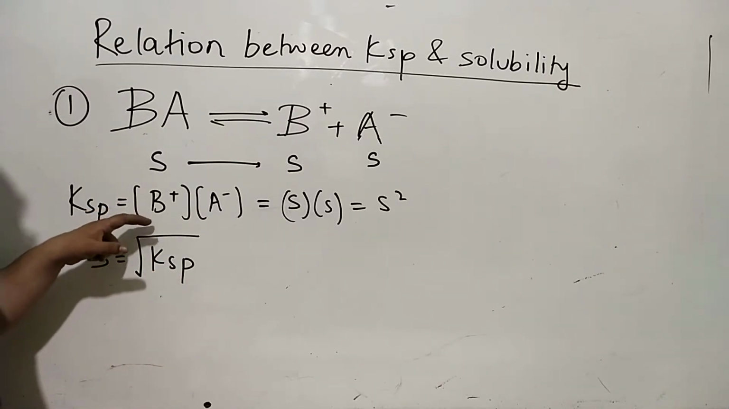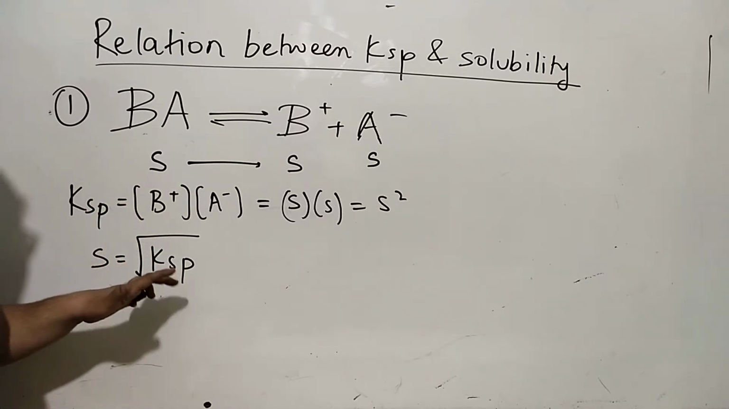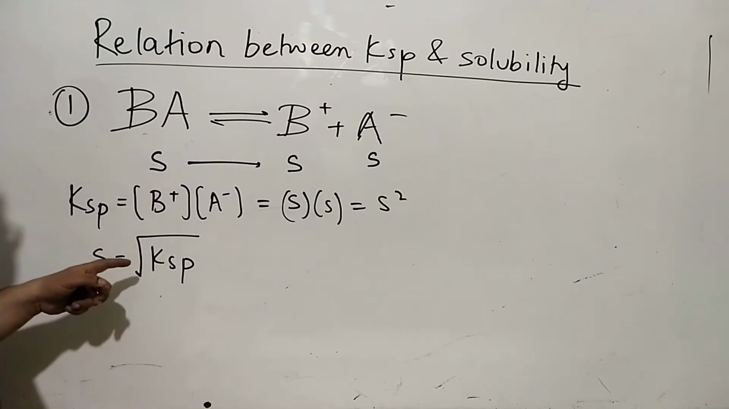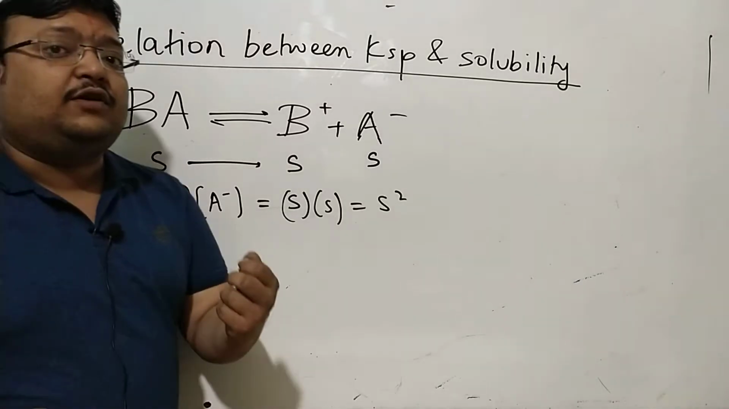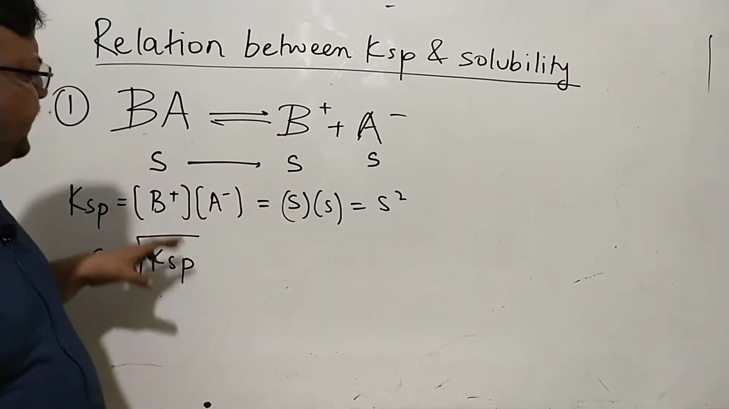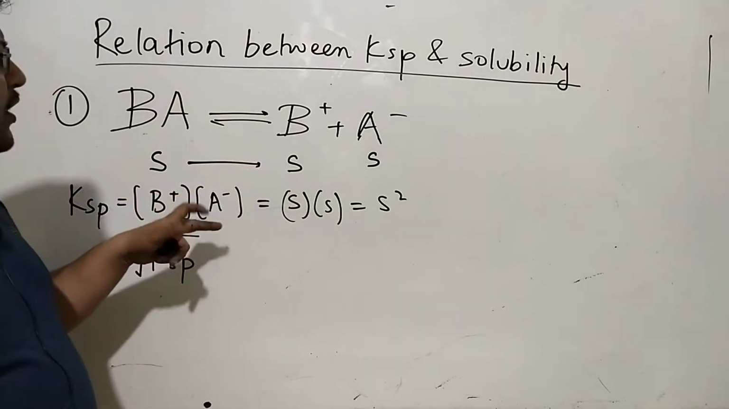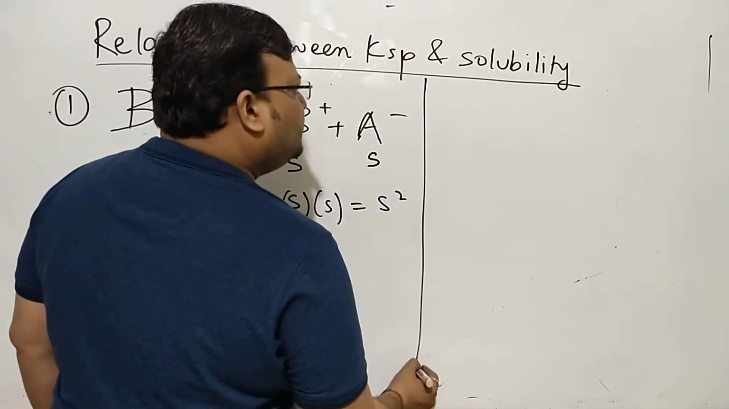You will be given a salt, its solubility, find its KSP, or vice versa. From the KSP values, you will be asked to find the solubility in moles per liter. Everything in moles per liter. KSP, ionic product, simple as it looks.